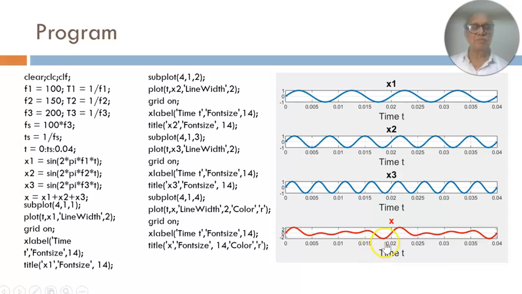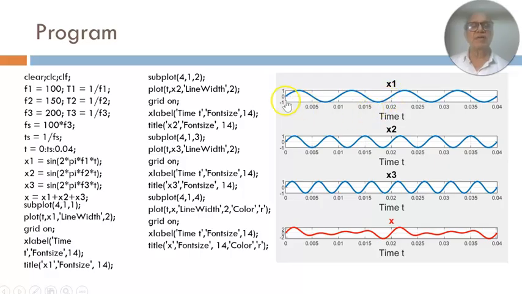So we have plotted only 2 cycles of x, but it can be extended to any number, because we have taken 0.04 second as our last time for the time array. That is why it is plotting 2 cycles. Now over this 0.02, let us look at each of the waveforms.